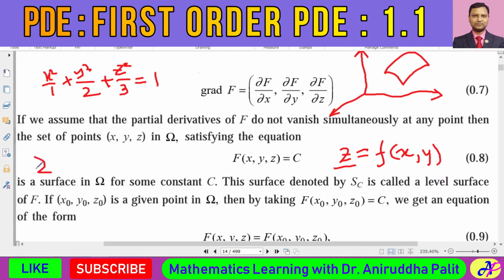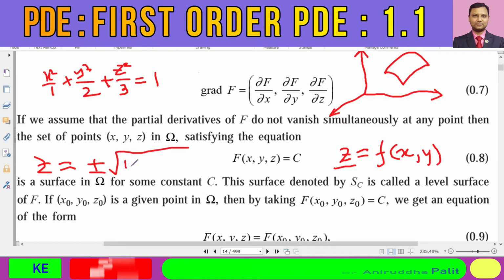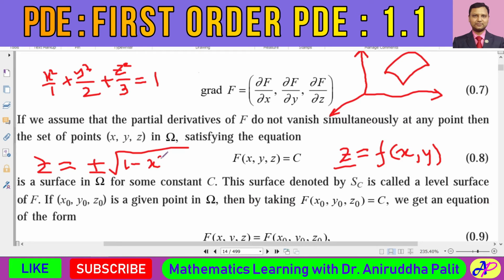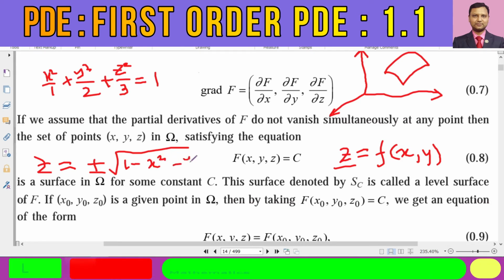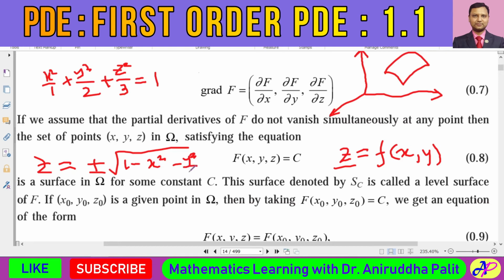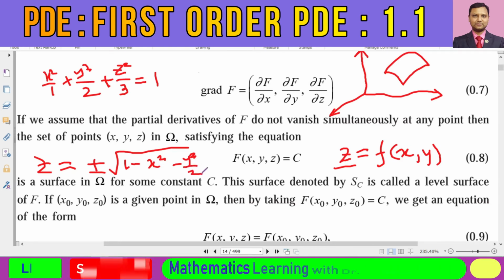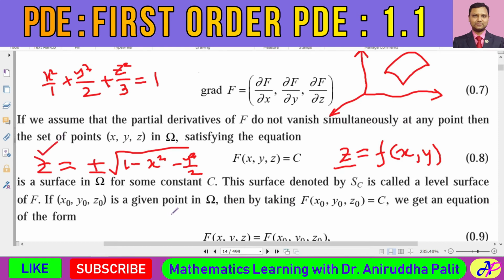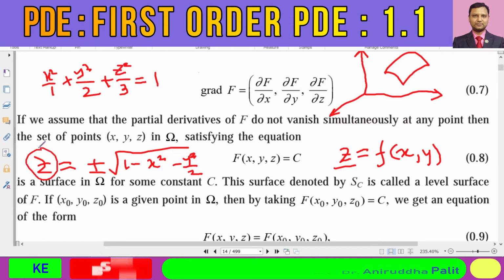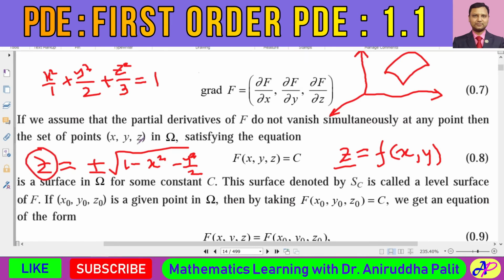If you want to represent z in terms of x and y, you will get plus minus root over some quantity, 1 minus x square minus y square by 2. But for a single value of x and y, you will get two different values of z. In the definition of a function, for a single value of x and y, we would get a single value of z.